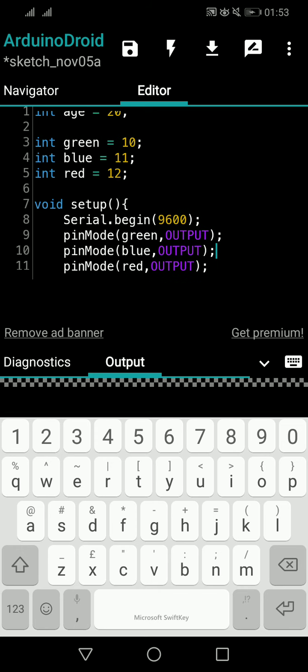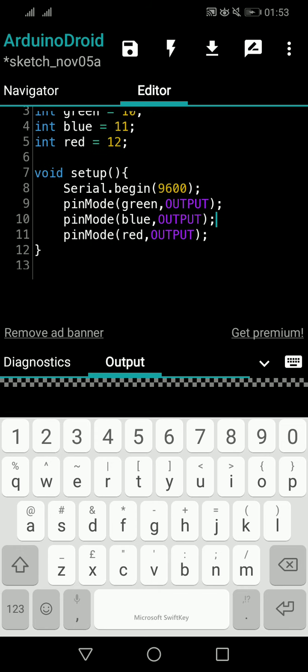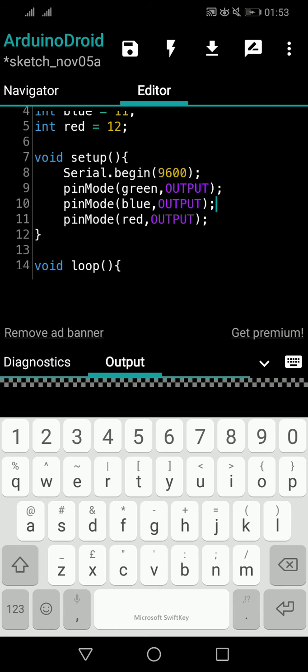It's up to you. But if you use green, blue, red, whenever you read it, you will understand, this is green LED, blue LED, red LED. So if I use X, you don't know. I know, but you don't know, right? So the persons who read that code will also understand if you give the name like that. Otherwise, only you will understand, most probably. So it's up to you. It's your choice. I'm just saying it.